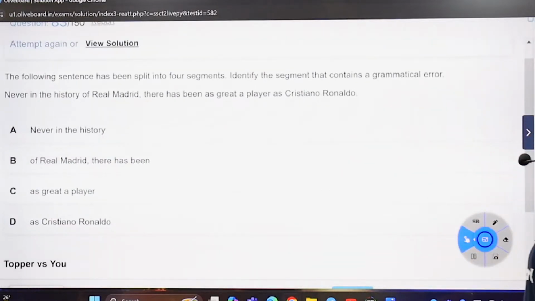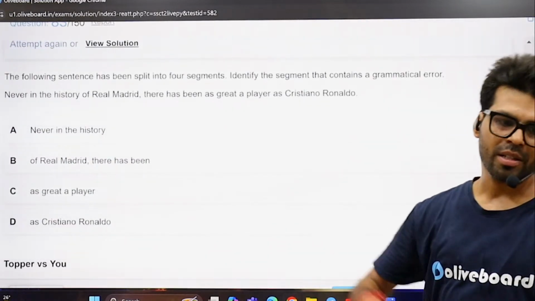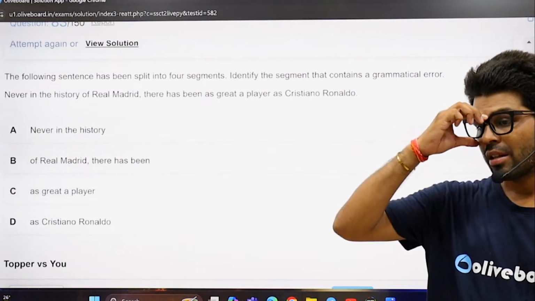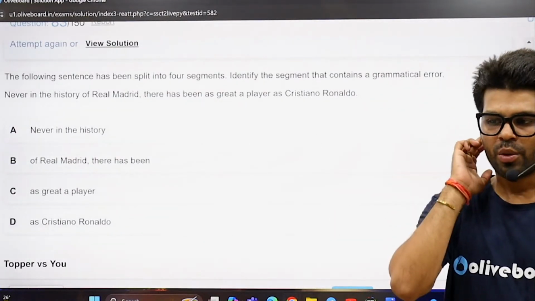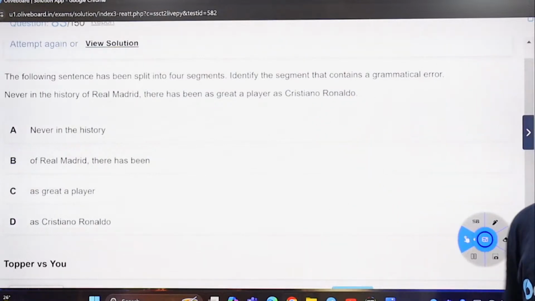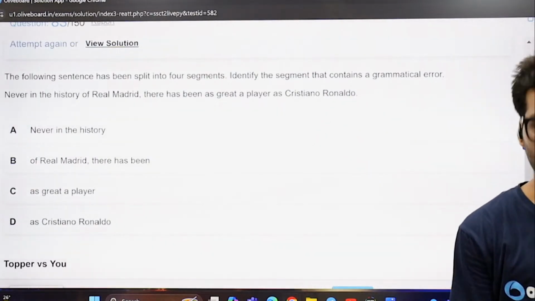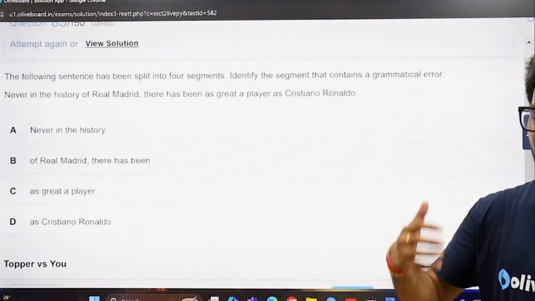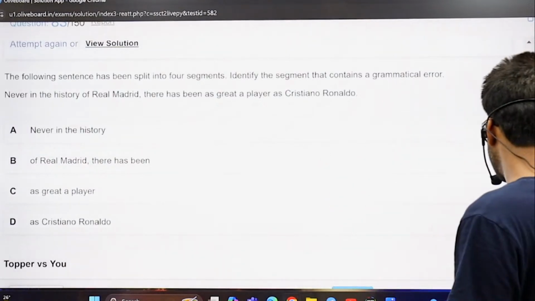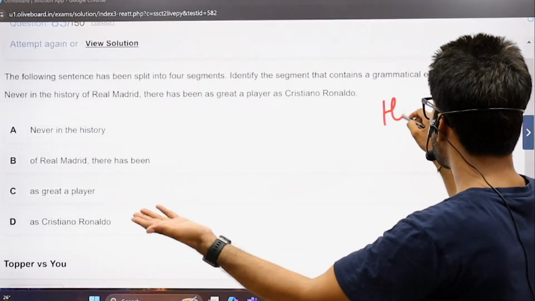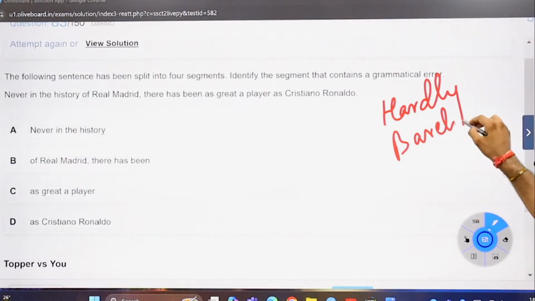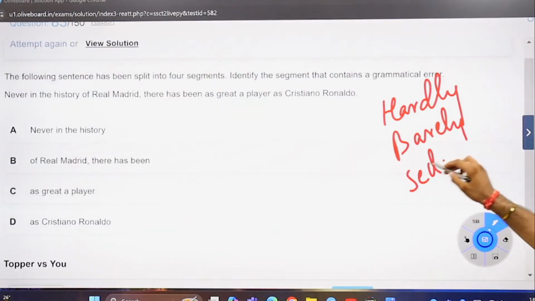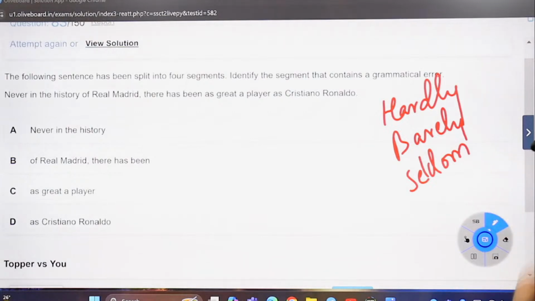Never in the history of India has there been such a mighty king. Somebody asked us this yesterday and we had the answer. Students who have been with me, you have this line in your notes in the chapter of adverbs, inversion particularly. Whenever you start a statement with an adverb, just like hardly, barely, seldom, no sooner, and such, we follow inversion.